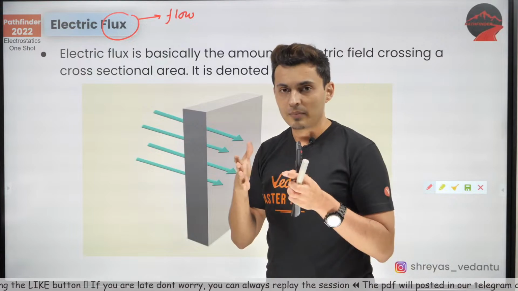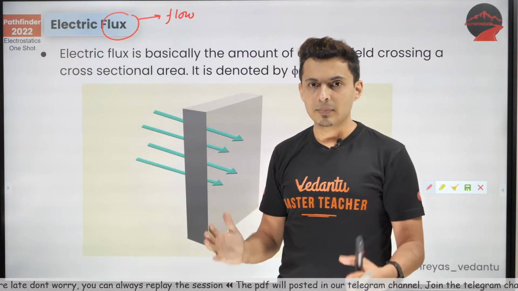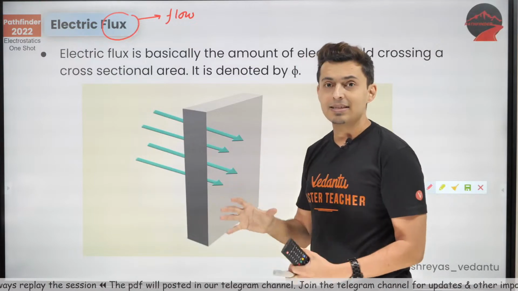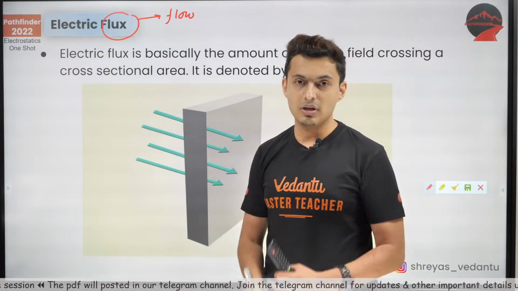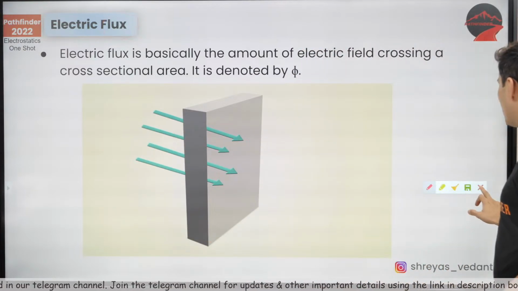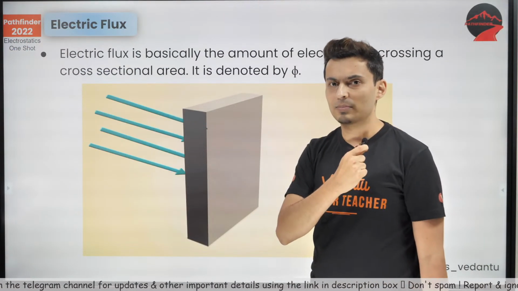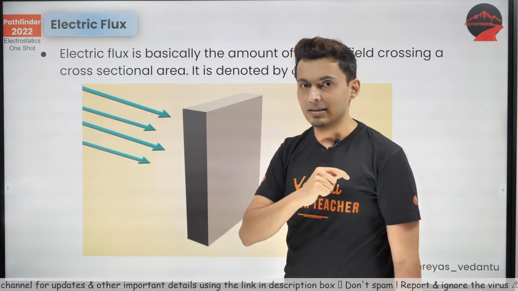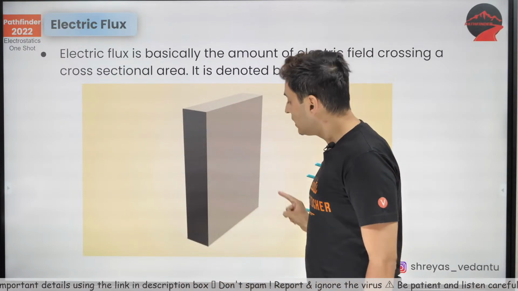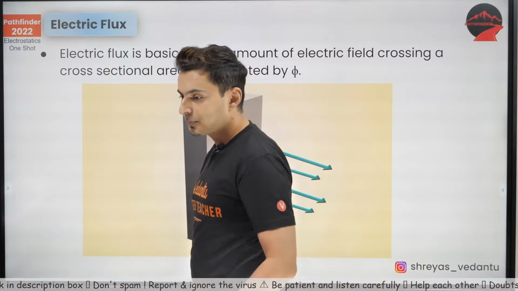Now, whenever electric field passes through any area, actual or imaginary, then the flux is basically how many lines are piercing through it. It's proportional to that. Okay, if more lines are piercing, you can see these lines piercing, guys, over here. So if more lines pierce through the area, then the flux is more. If less lines pierce through an area, then the flux is less. If nothing pierces, if it passes, let's say, parallelly like this, it does not pierce through an area, then the flux is 0.